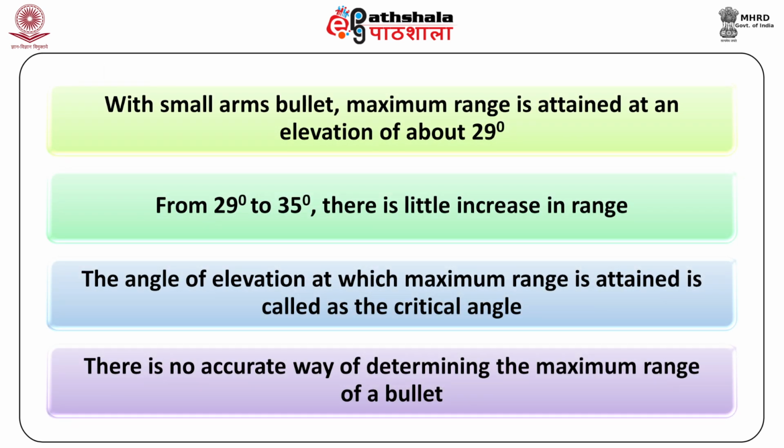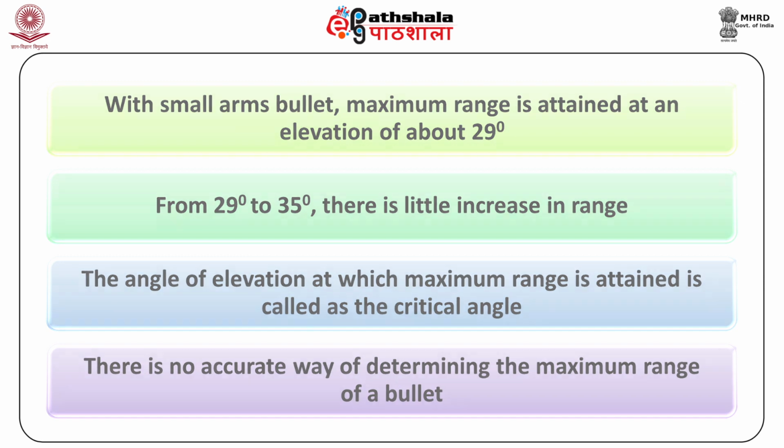With a small arm bullet, maximum range is attained at an elevation of about 29 degrees. From 29 degrees to 35 degrees, there is little increase in range. The angle of elevation at which maximum range is attained is called the critical angle. There is no accurate way of determining the maximum range of a bullet.